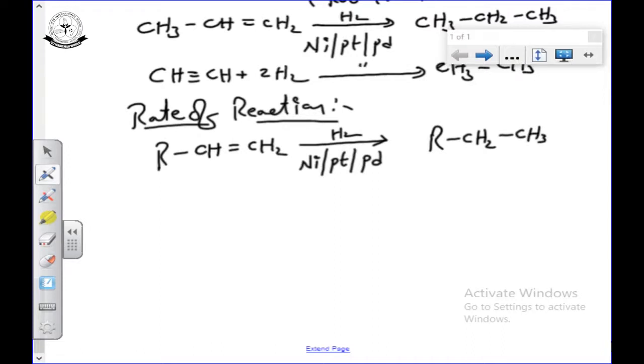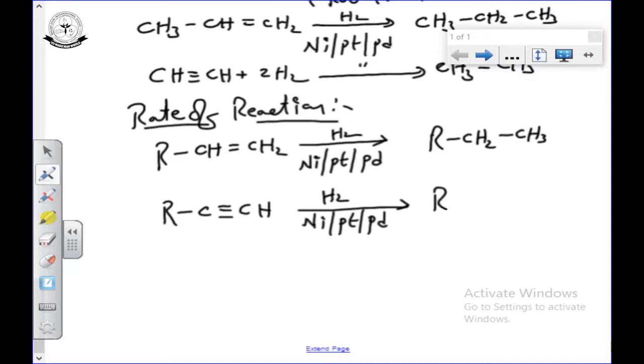So, the alkene is converted into alkane. The same thing you can take for the alkyne, C triple bond CH. With the same catalyst, hydrogen in the presence of nickel or platinum or palladium, we can get alkane, CH2 single bond CH.